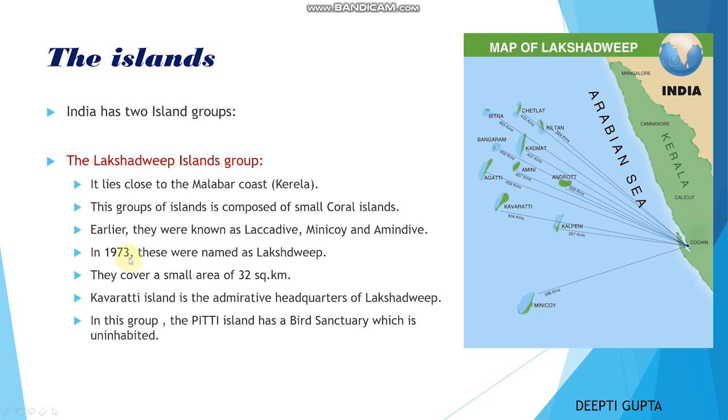In 1973, these were named as Lakshadweep. They cover a small area of 32 square kilometers. Here you can see Kavaratti and other coral island groups. Kavaratti Island is the administrative headquarters of Lakshadweep. In this group, the Pitti Island has a bird sanctuary which is uninhabited.